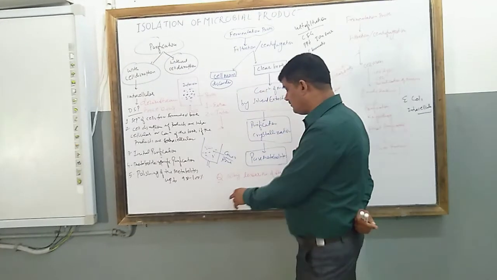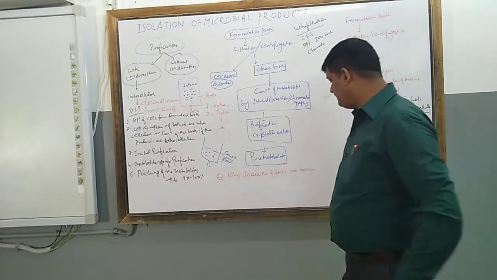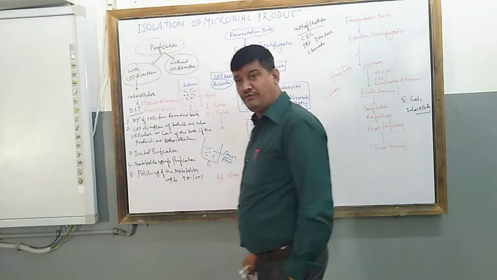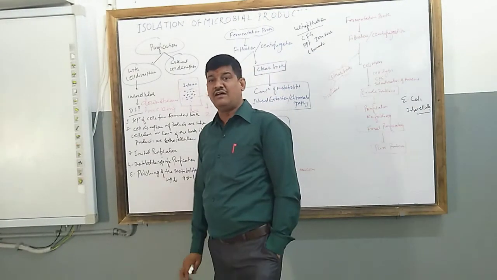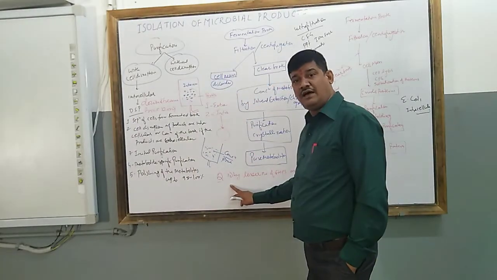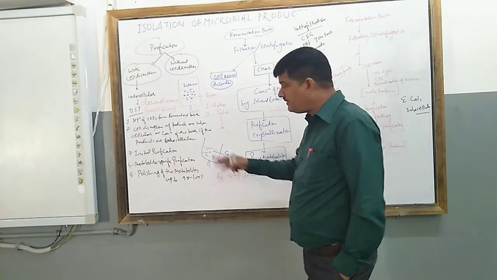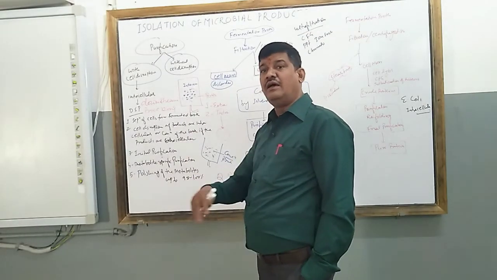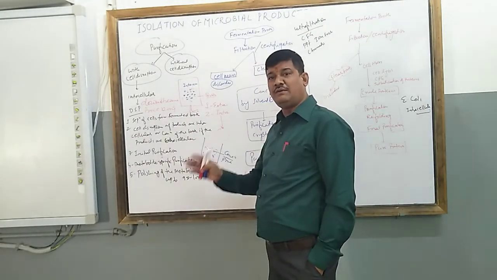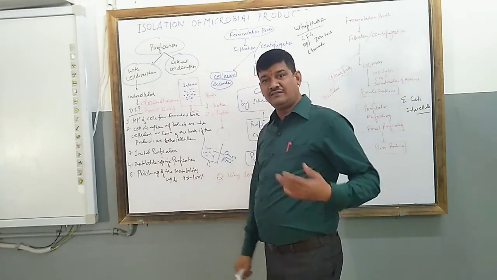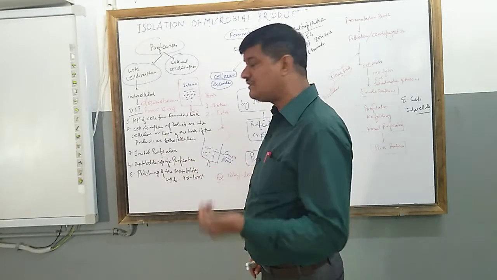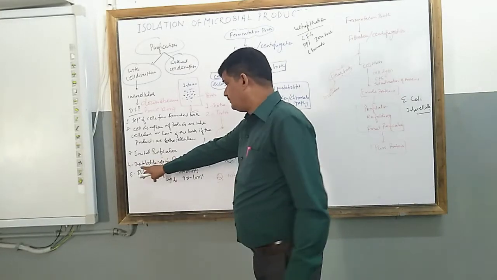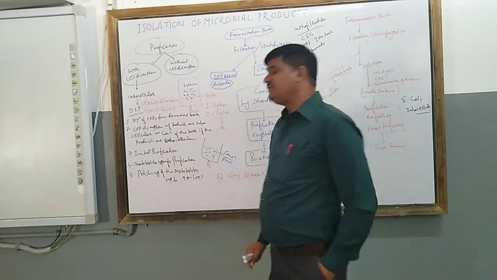So there is a question: why is a lesser number of steps taken during purification of the material? The answer is, if we apply a number of steps or strategies to purification, it will be costly and the products or the metabolites will be in lesser yield, or less output. Now fourth, metabolite specific purification.